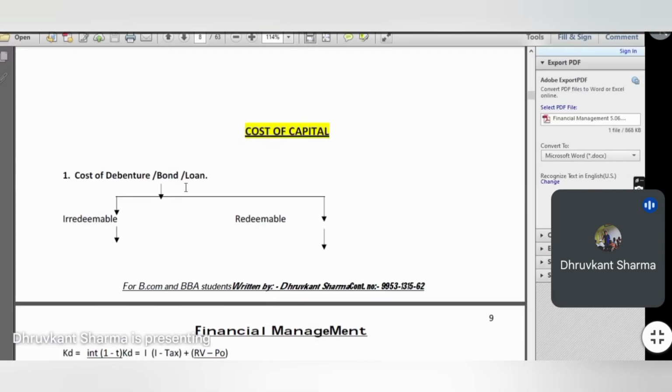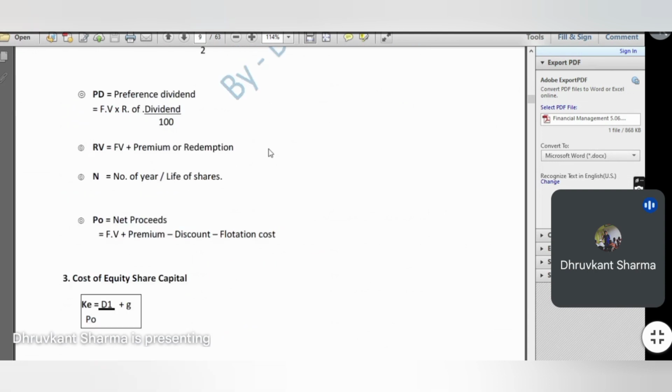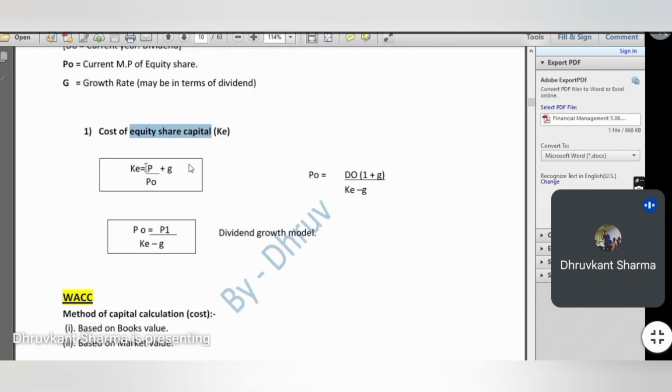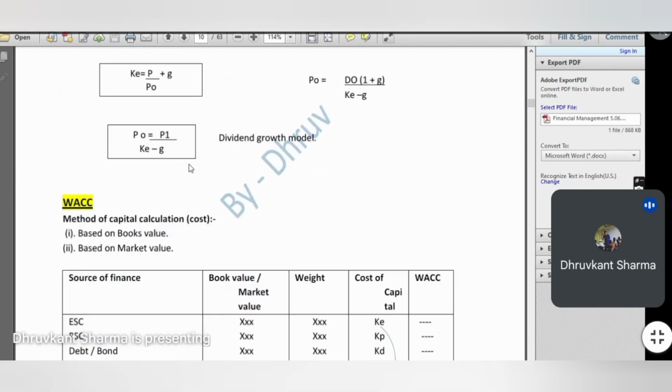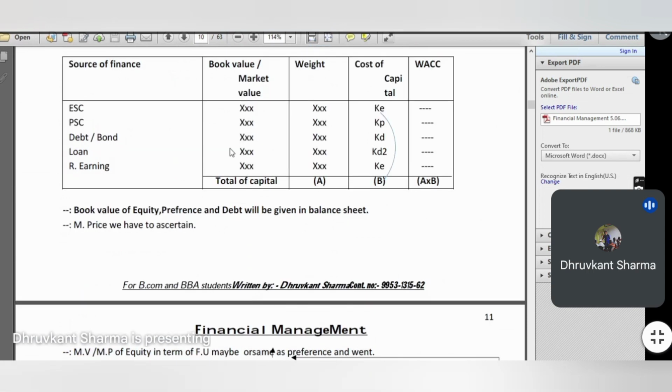We will apply so many formulas. What is the cost of debenture, redeemable debenture, irredeemable debentures? Then we will come to another scenario: what is the cost of equity shares, and what are the different formulas for equity share calculation? Then we will understand the weighted average cost of capital, how it is calculated.